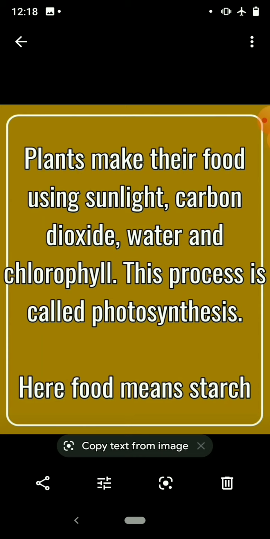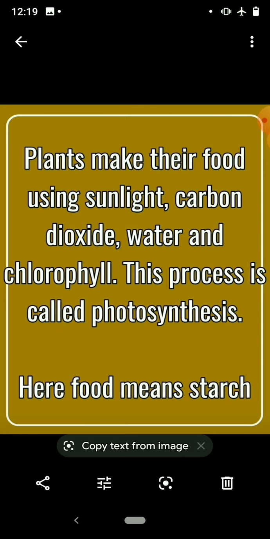No. Plants make their food using sunlight, carbon dioxide, water and chlorophyll. This process is called photosynthesis. This is also not a new word to you. You have heard of it in 6th standard. I have taught you. I remember it, isn't it?